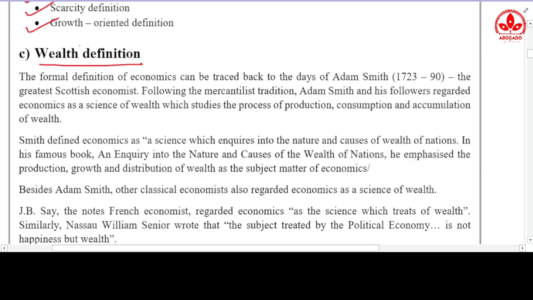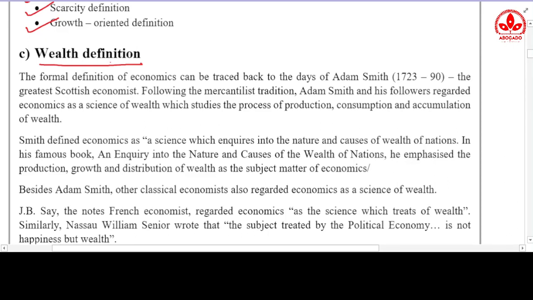We all know what is the meaning of wealth. Wealth means what we call in Hindi sampatti, or something which is an asset to us. For example, if we have a 2 crore rupees bank balance, that is our wealth. If we have 2 kgs of gold, that is our wealth. If we have a BMW car, that is our wealth. If we have a two-story building as my house, that is an asset, or a wealth.